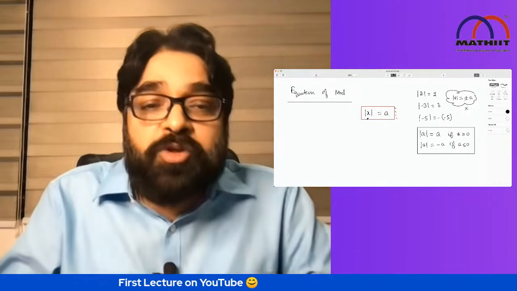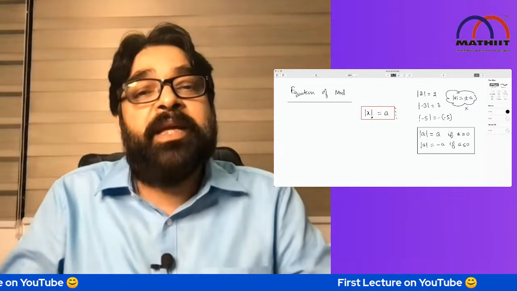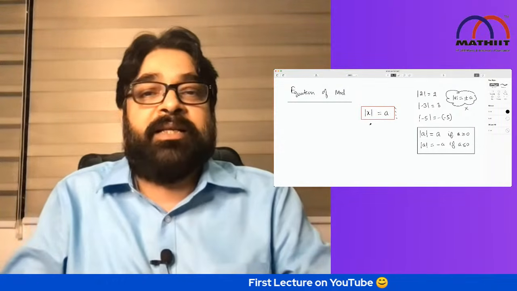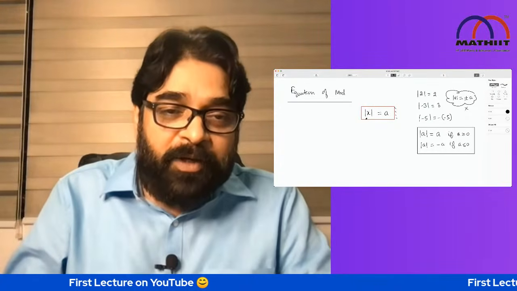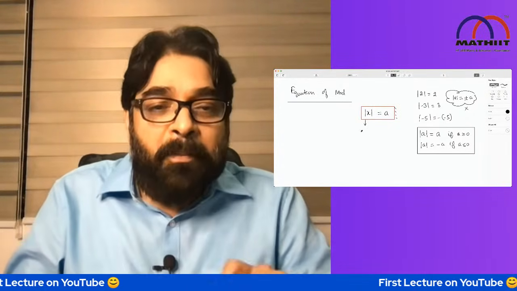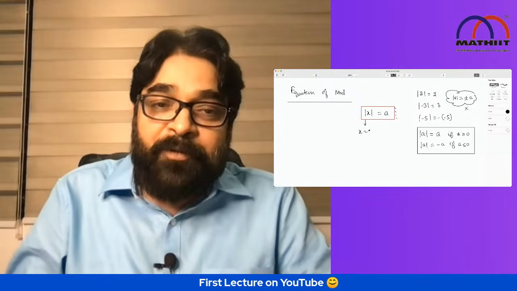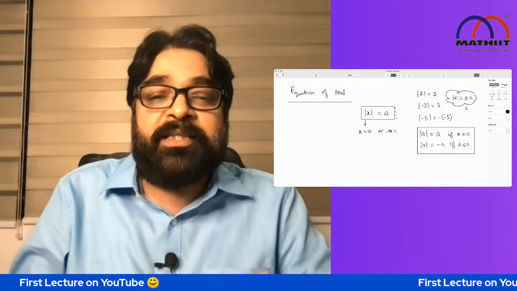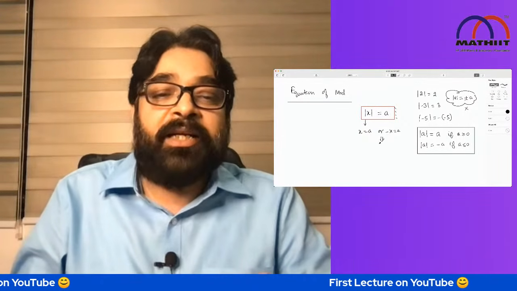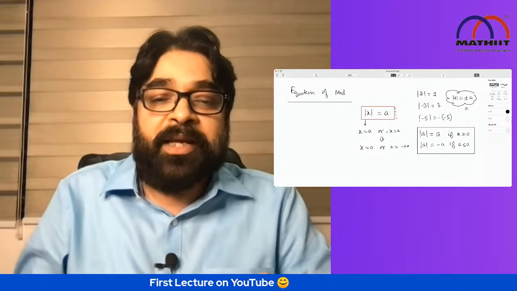So whenever you have to solve mod x equal to a, always remember mod x will be either x or minus x. So think carefully from here. Either we put x equal to a, or minus x equal to a. Or indirectly you can say x equal to a or x equal to minus a.